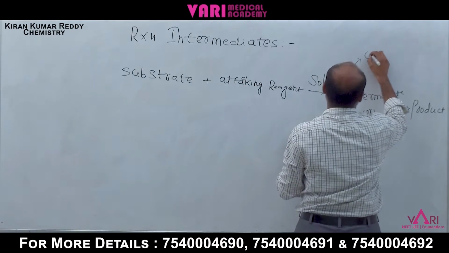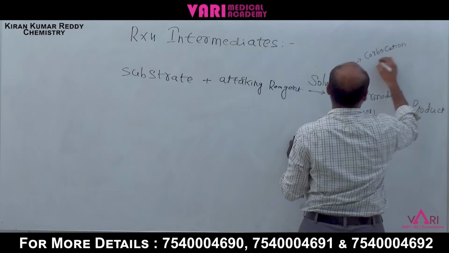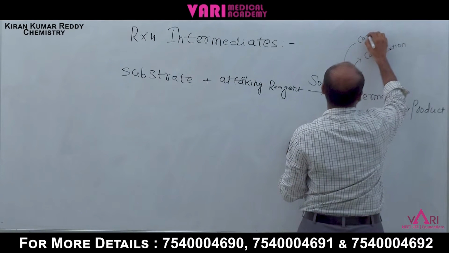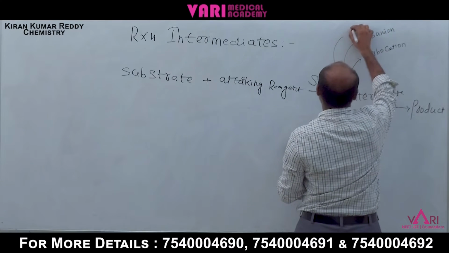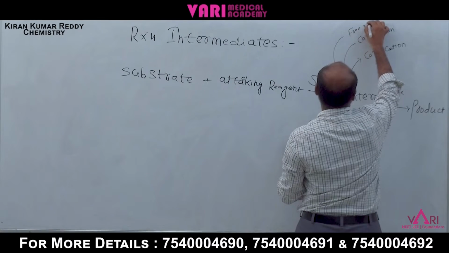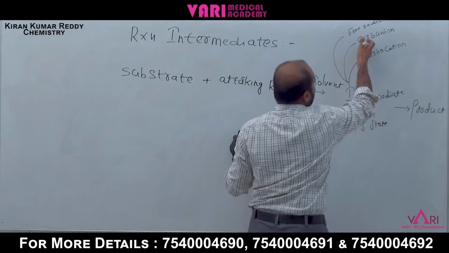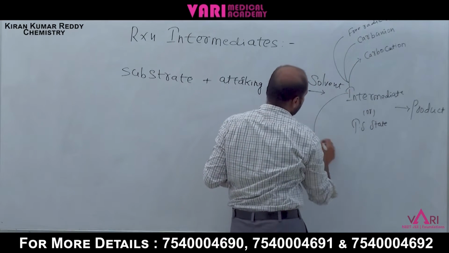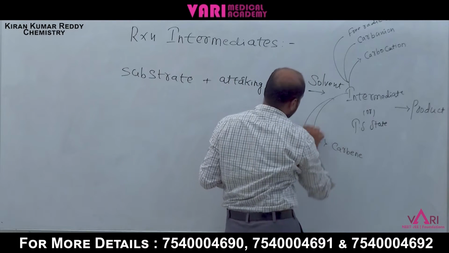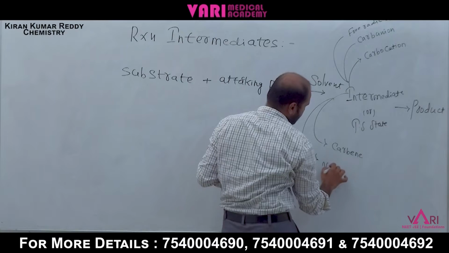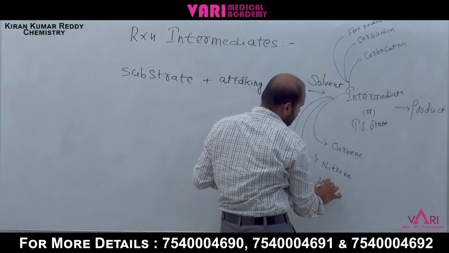One is carbocation. Next one carbanion, and next one free radical. These are the reaction intermediates: carbocation, carbanion, free radical. Next one is the carbene, next one nitrene, and next ylides.